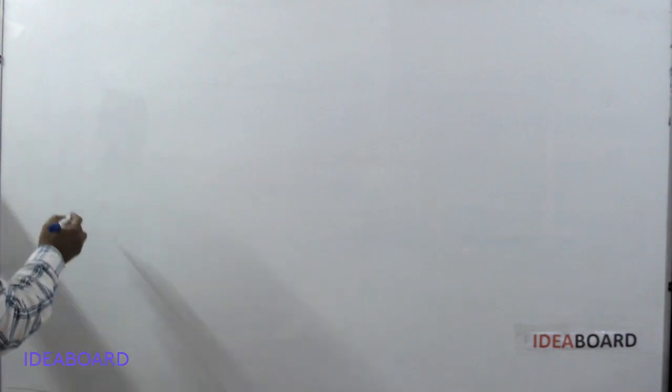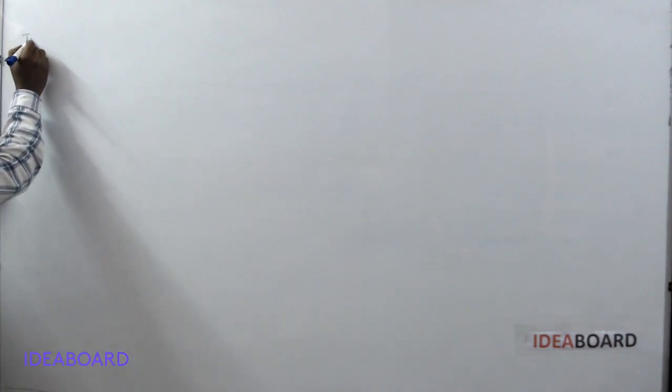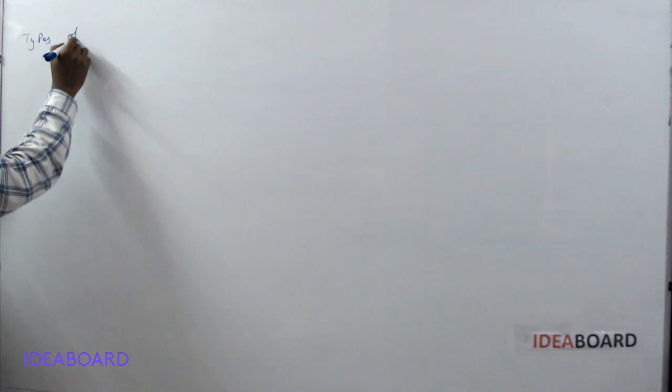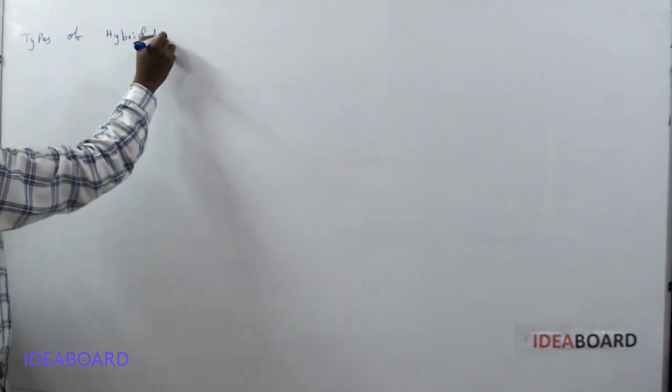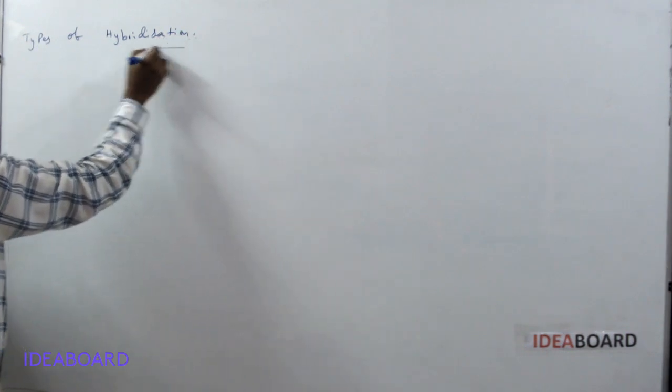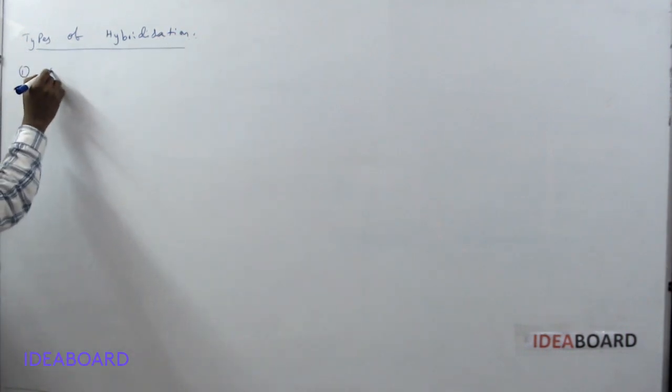Next, we are taking the types of hybridization. We have different types.